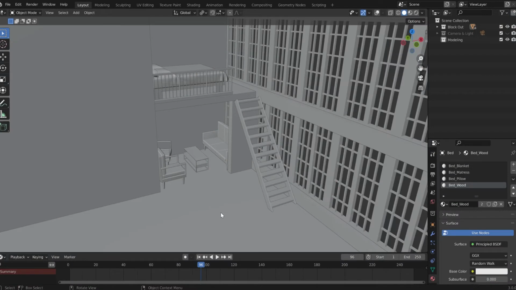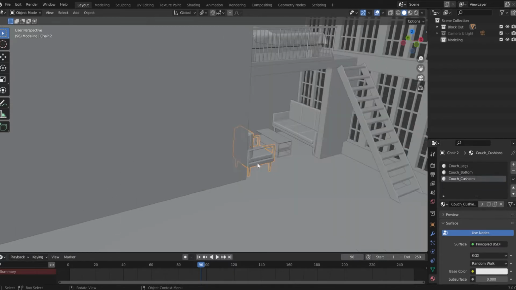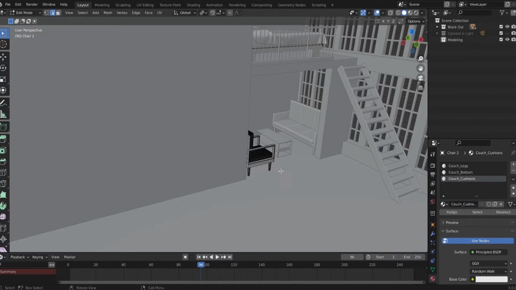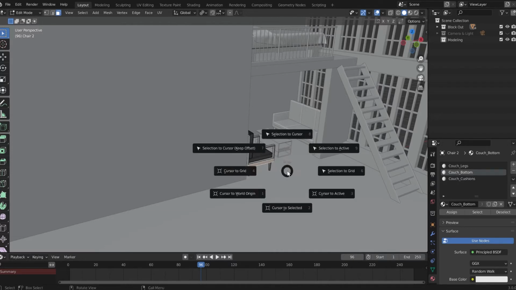In the last video, we created the bed. Now let's create the door. That is gonna be here, the door of the apartment. I will select this chair, press Tab, go into face select mode and select this face. Press Shift S, cursor to selected.